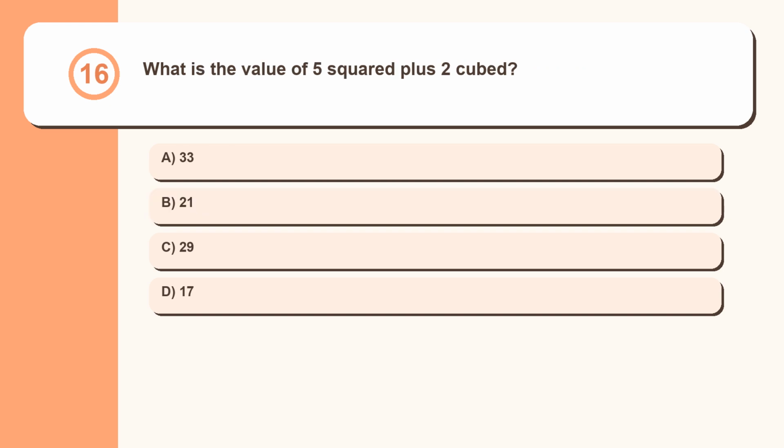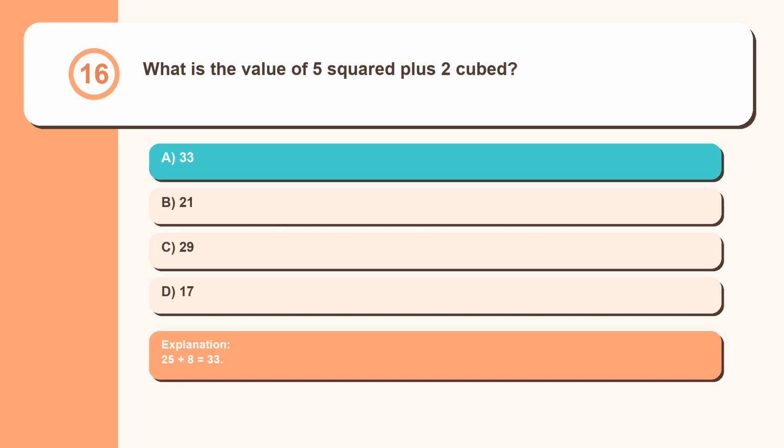Question 16. What is the value of 5 squared plus 2 cubed? 33, 21, 29, 17. 25 plus 8 equals 33.